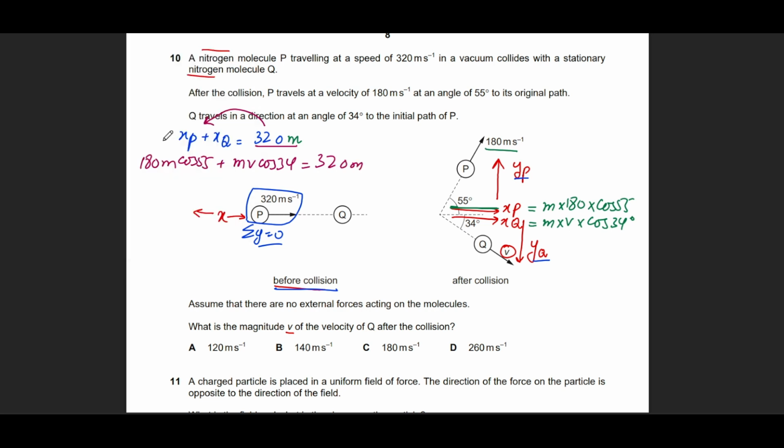Simply straightforward, m cancels out from this whole equation and you're left with just v. Now simply solve the algebra by taking this term to this side, subtracting it, and then dividing with cos 34 over here. You'll get the answer of v as equal to 261 meters per second, which is option D.